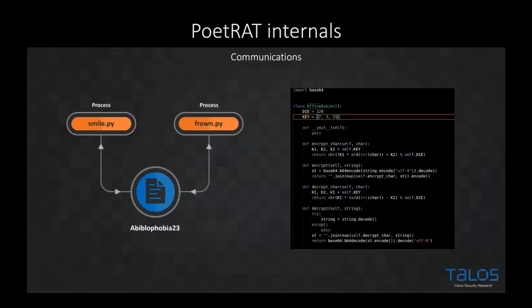And the communication looks sort of like this, as I mentioned. You see the two main processes. On the right here, we've got the class called affine, and this is essentially a very basic encryption mechanism that it's using to pass information back and forth to the C2. Now, if you read that, it actually reads out as a very basic ROT13 scheme.